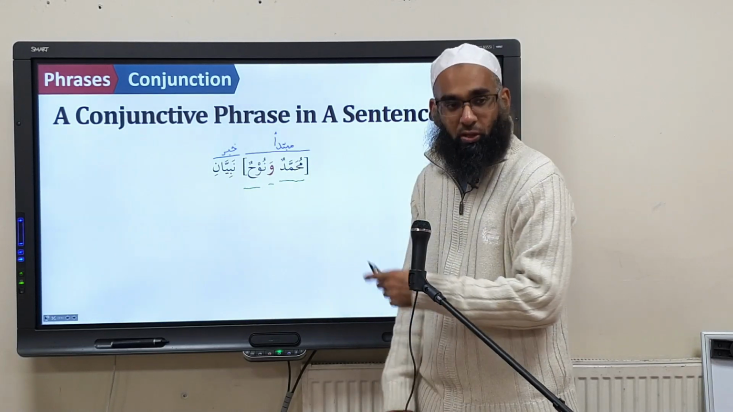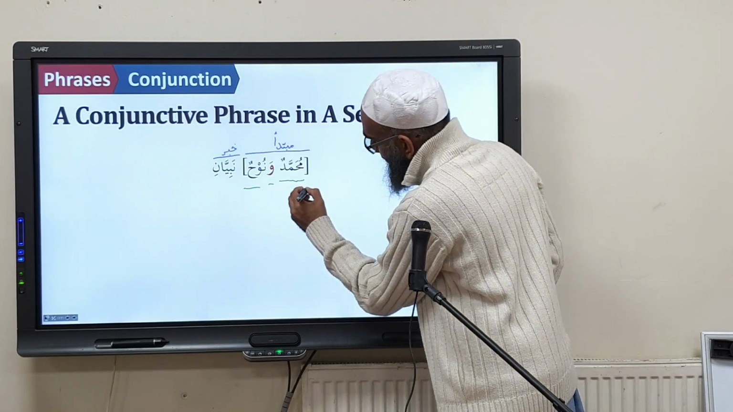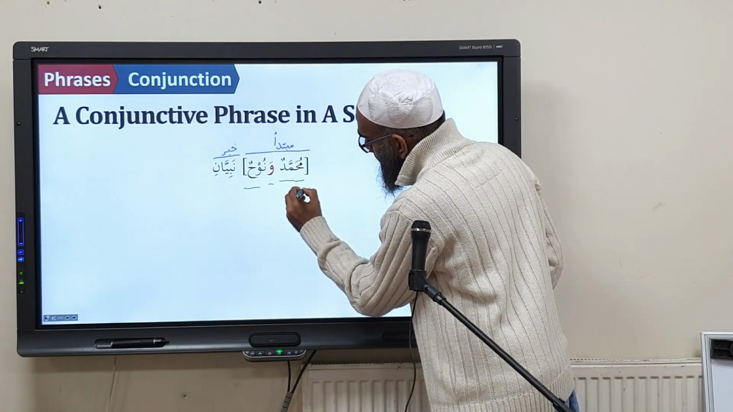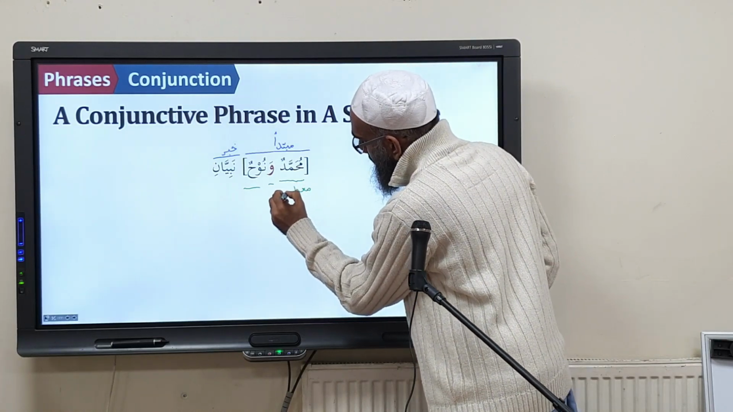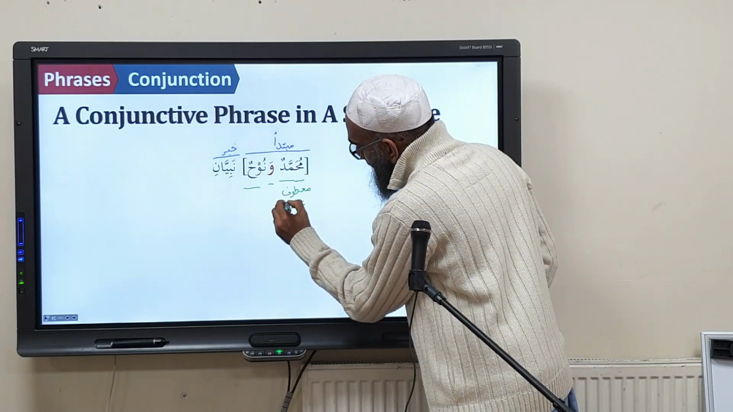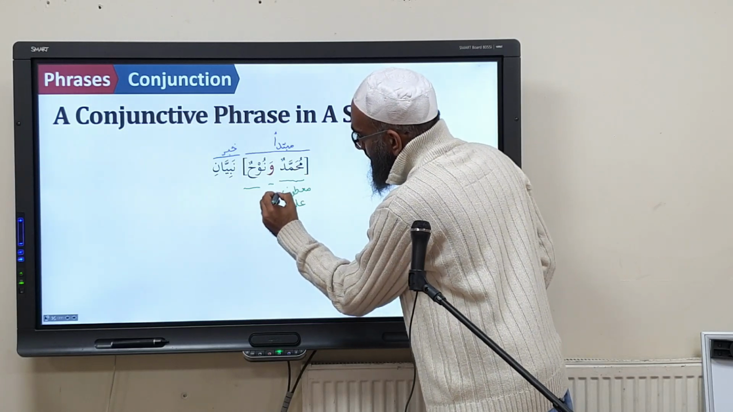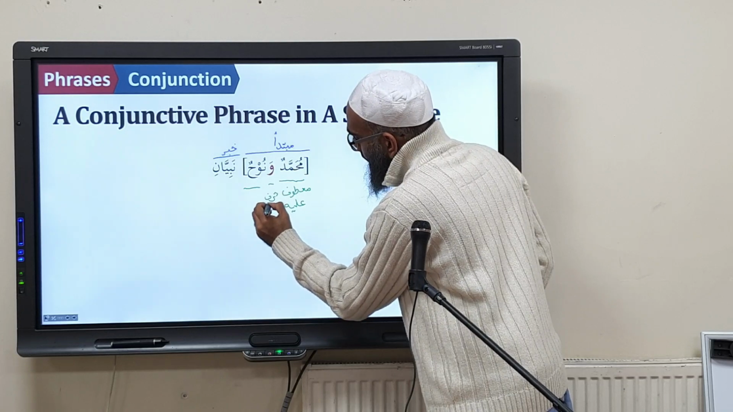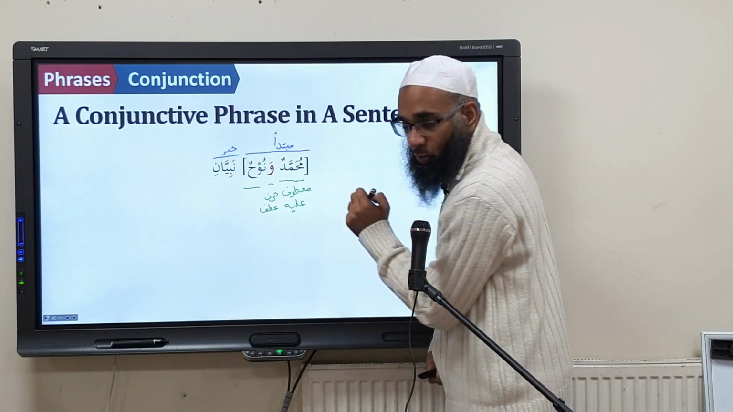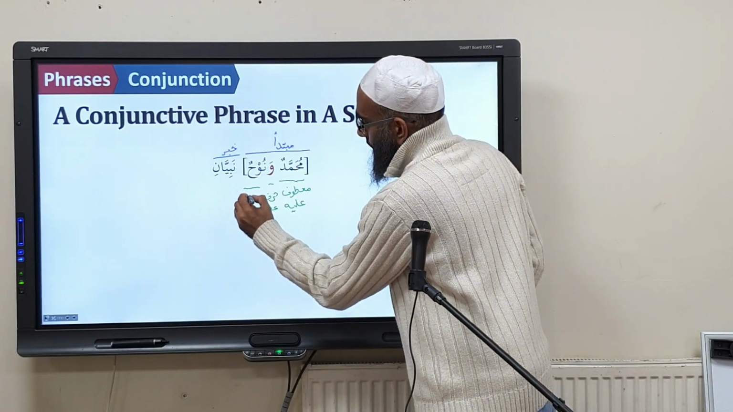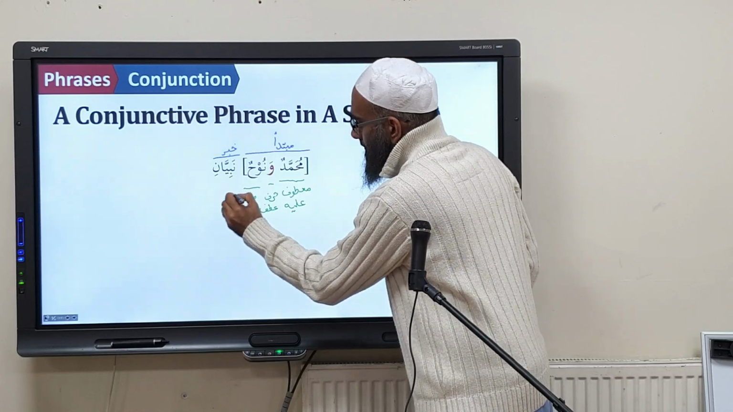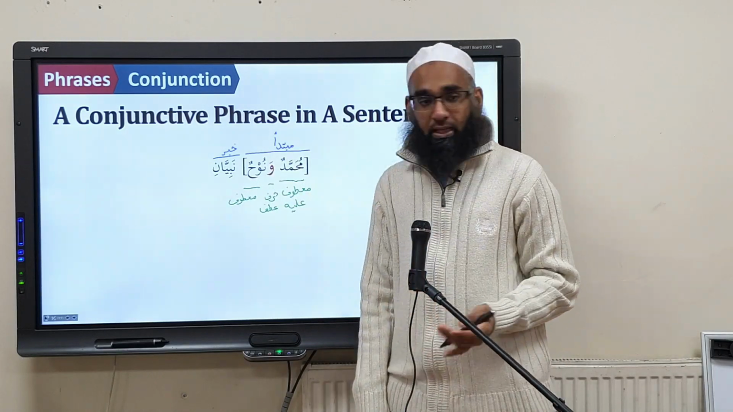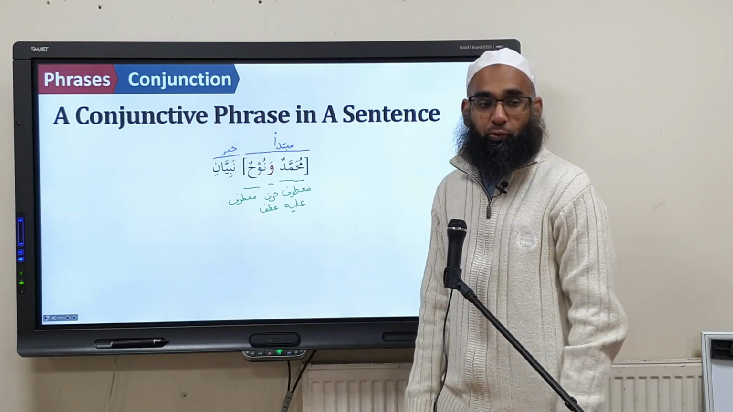Now this is a bit difficult because now you have less space to write. But you can write on the side right here. What's Muhammadun called? Ma'tufun alayhi. Very good. Waw is called? Harfu atfin. And the Nuhun is called? Ma'tuf. So ma'tufun alayhi, harfu atfin, and ma'tuf.